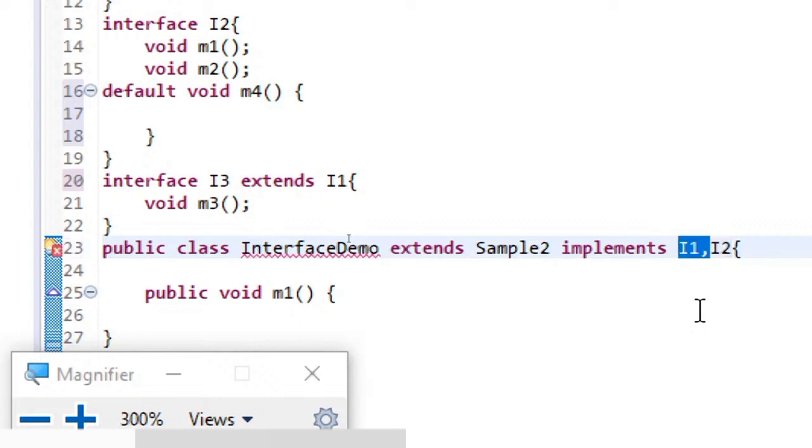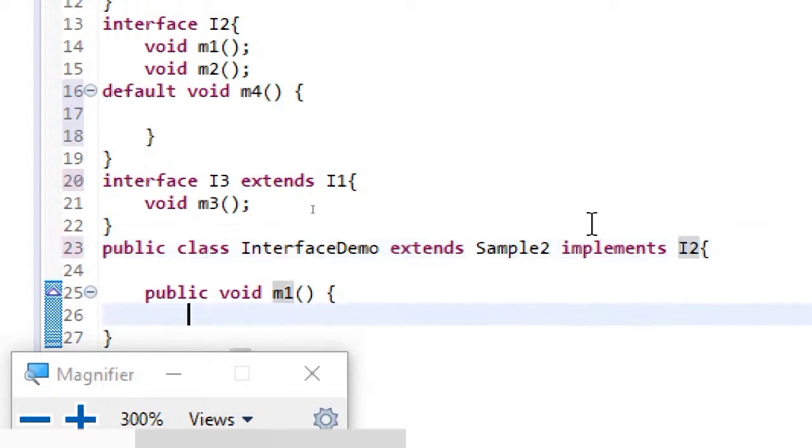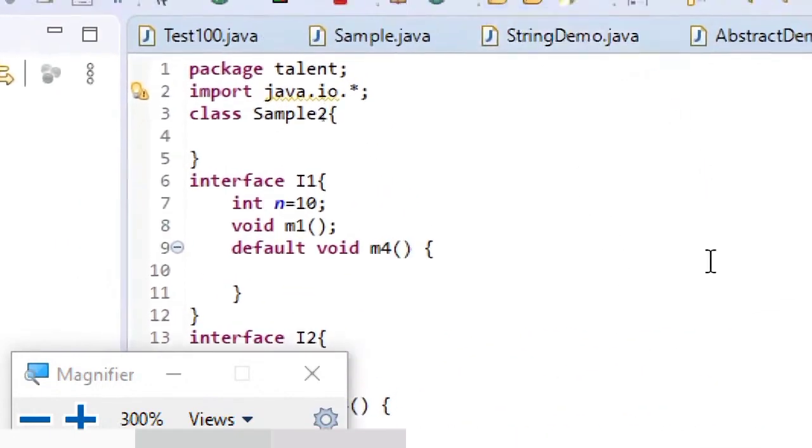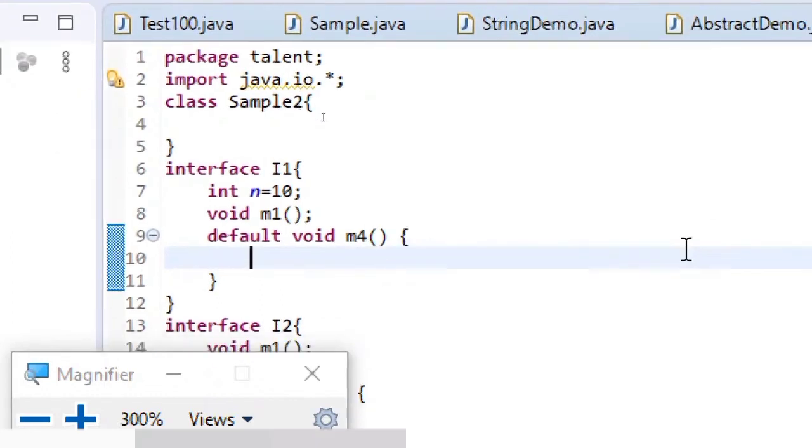So when I have both I1 and I2, again the compiler confuses which M4 method to be included. Is it of I1 or I2? So when I just remove that I1, you can see the error is vanished. So this is one small point which I haven't covered in the last session. Just remember that. Now let's get into today's concepts.